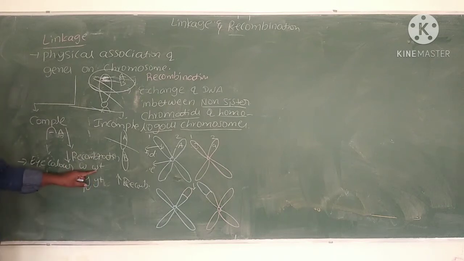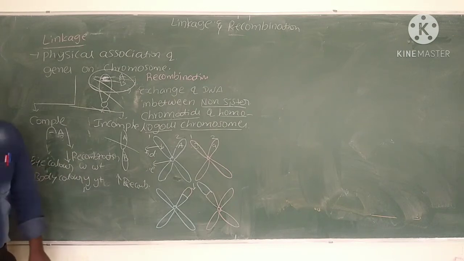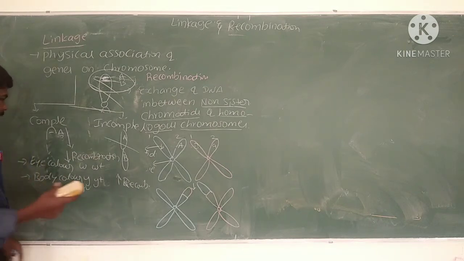W plus is the dominant allele, W is a recessive allele. Y plus is the dominant allele and Y is a recessive allele. The W and Y genes, which are responsible for eye color and body color, are tightly linked in Drosophila. It was identified by T.H. Morgan. Next, incomplete linkage.